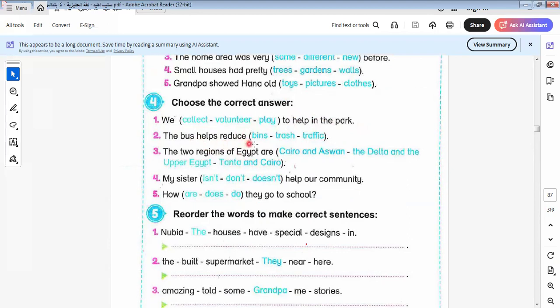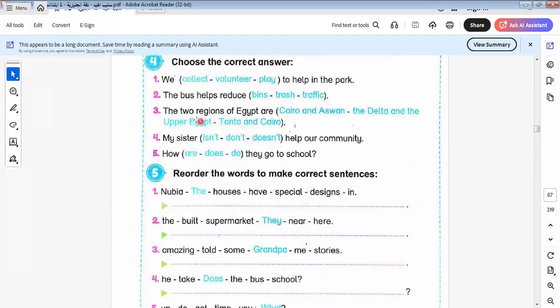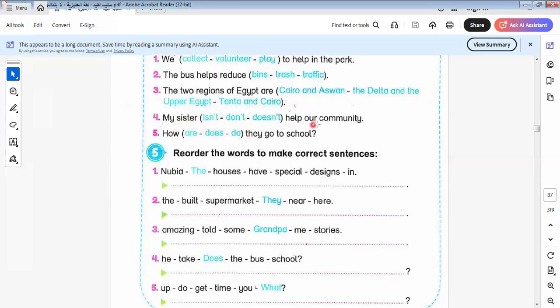The bus helps reduce what? Reduce traffic. The two regions of Egypt are Delta and Upper Egypt. It will be Delta and Upper Egypt. My sister doesn't help our community. It will be doesn't, because here it is a simple present form and my sister is singular, so it takes doesn't. So I don't put s on the verb.